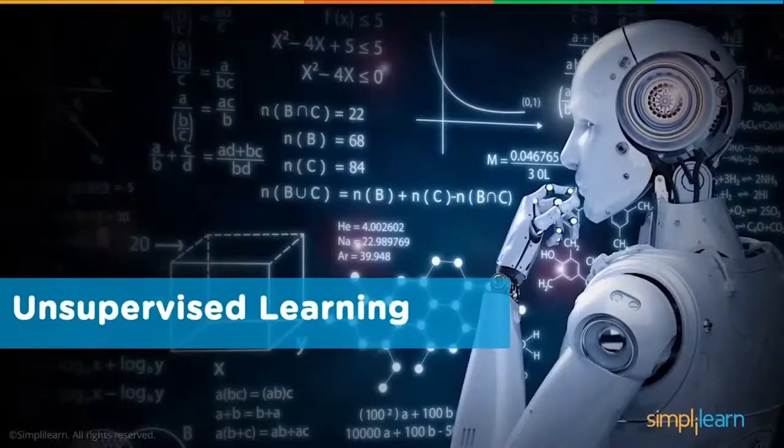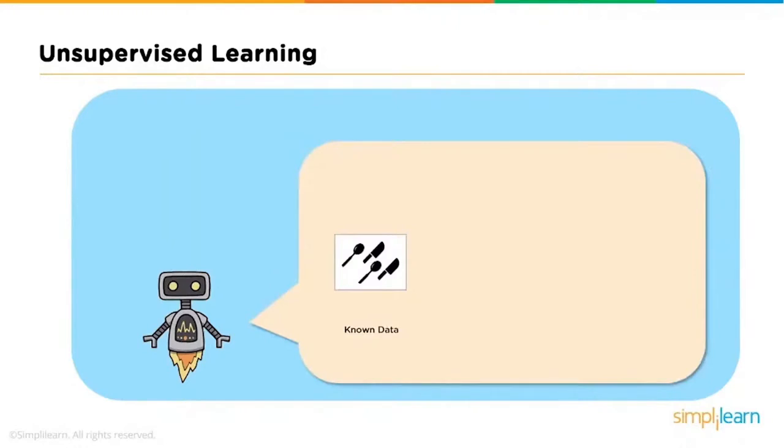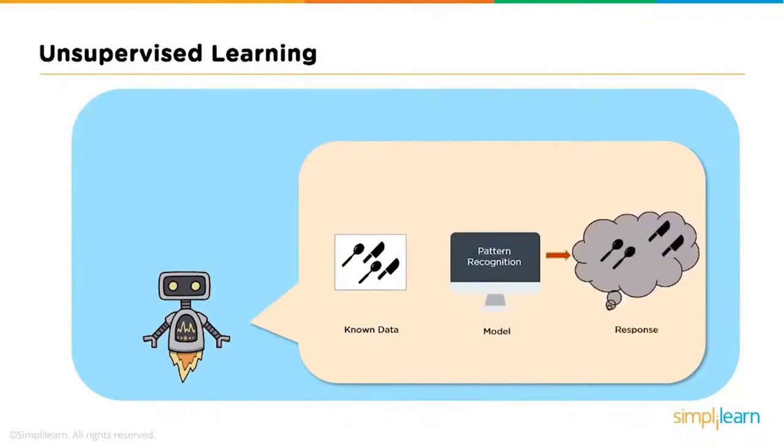Now, let's quickly talk about unsupervised learning. In unsupervised learning, there is no supervision. That is, no training will be given to the machine, allowing it to act on data which is not labeled. Hence, the machine tries to identify patterns and gives the response. Let's take a similar example as before, but this time we do not tell the machine whether it's a spoon or a knife. The machine identifies patterns from the given set and groups them based on their patterns, similarities, etc.